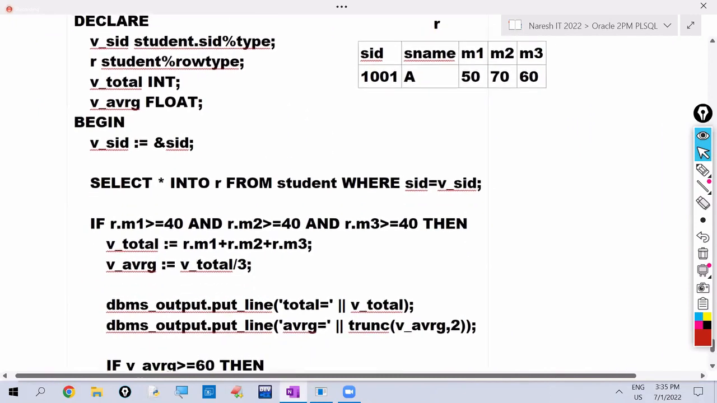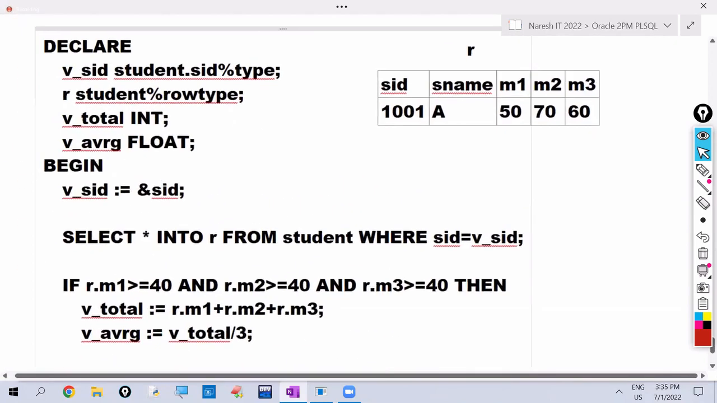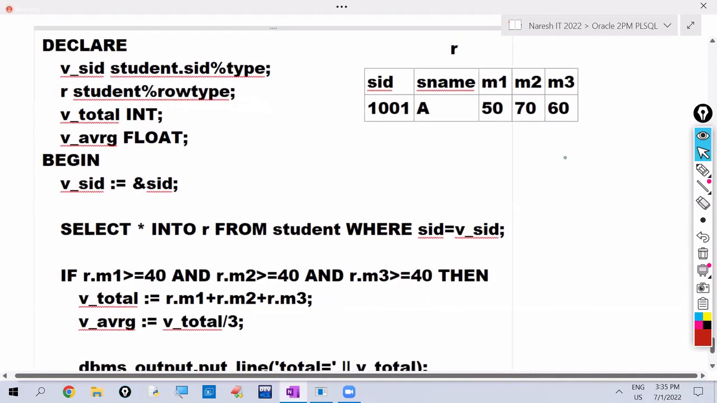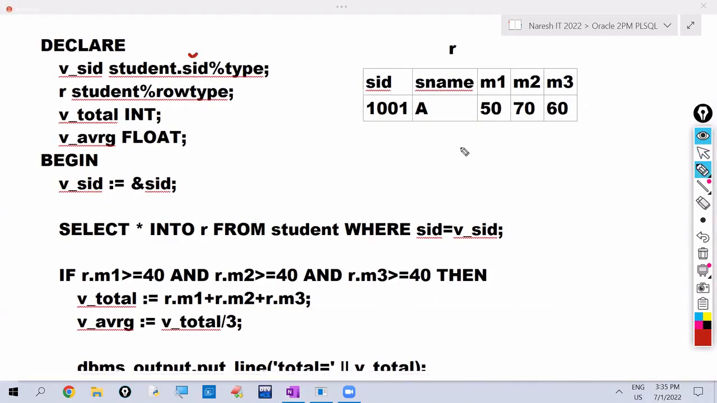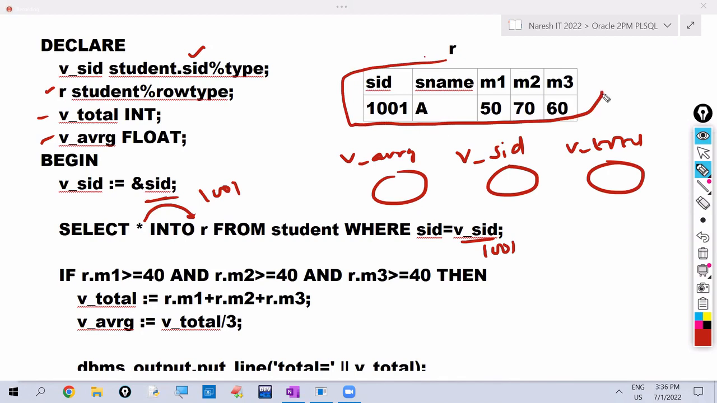Here, the v_sid variable will be created and the r variable will be created. Next, the v_total variable will be created. Next, the v_average variable will be created. Here it is asking student ID. For example, I am giving student ID as 1001. That 1001 student's data will be retrieved. That will be copied into the R. So now what is the R value? R value is the 1001 record.